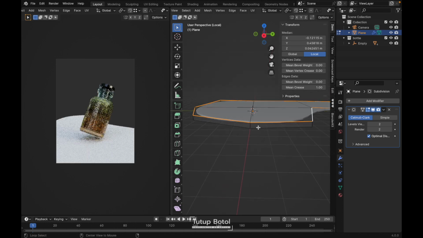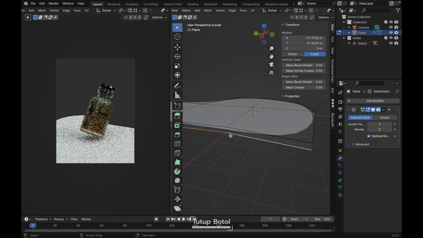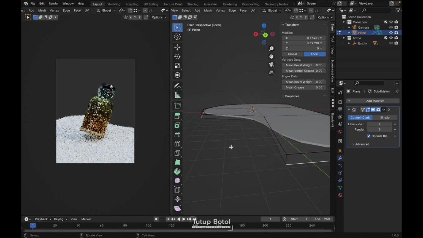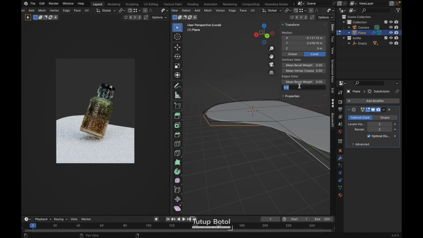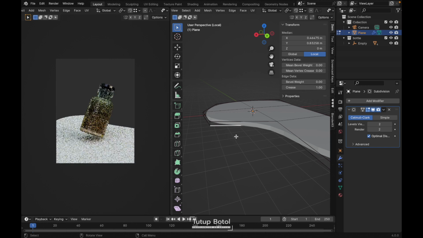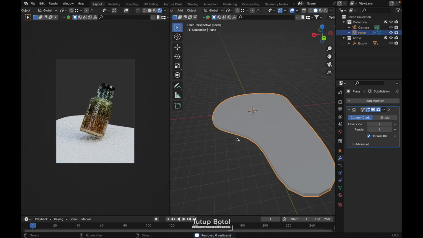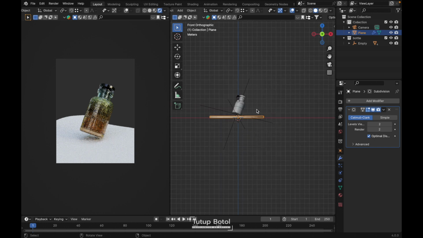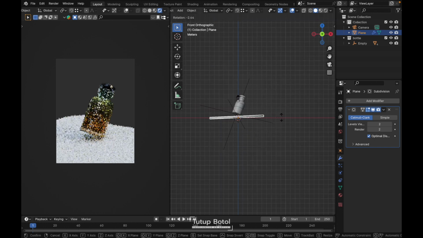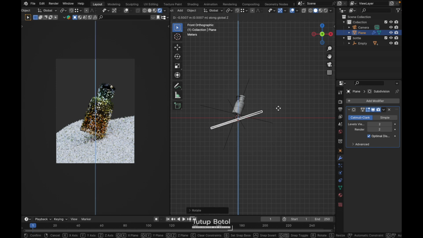Another bottom. Increase 1. Yep, just like this. Press slash. Maybe just put something like this.